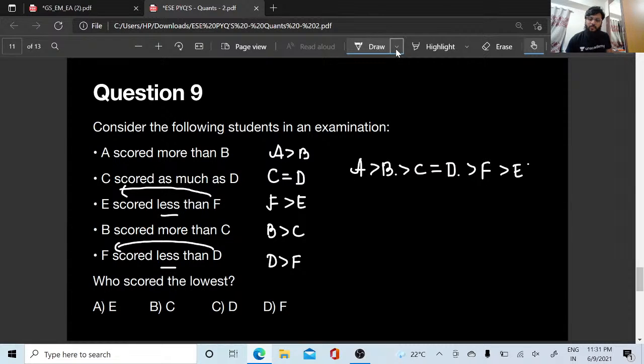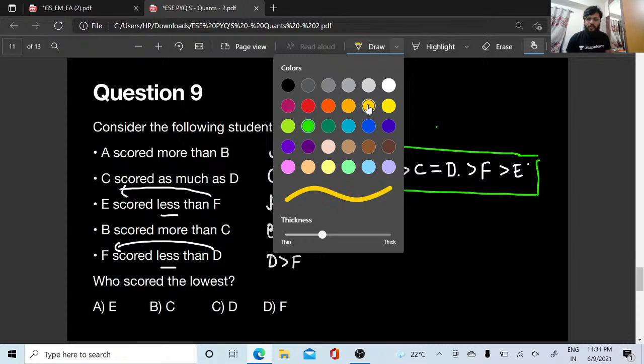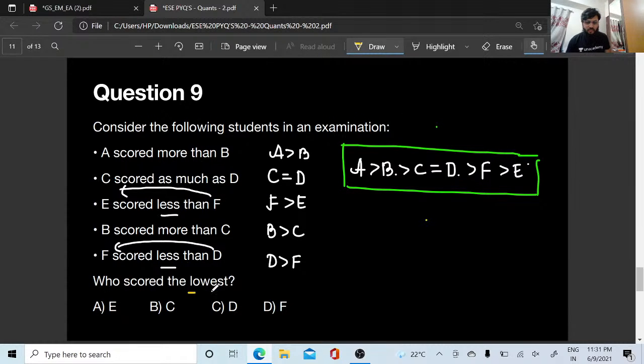Yes, that is what I am getting from all the quarters here, right? Yes or no, people? They are asking who scored the least marks. Lowest कौन है इधर? Lowest is E, option A, right?